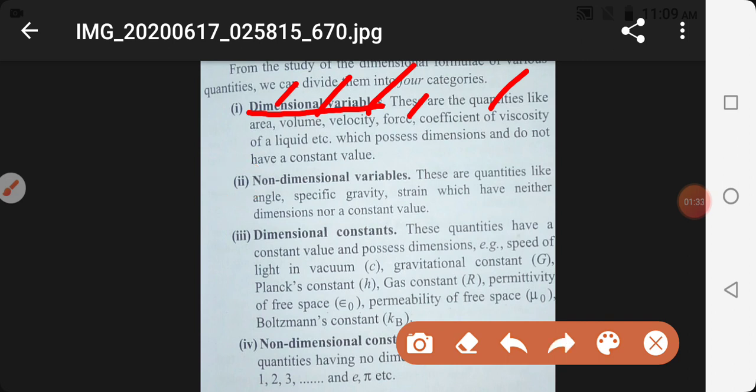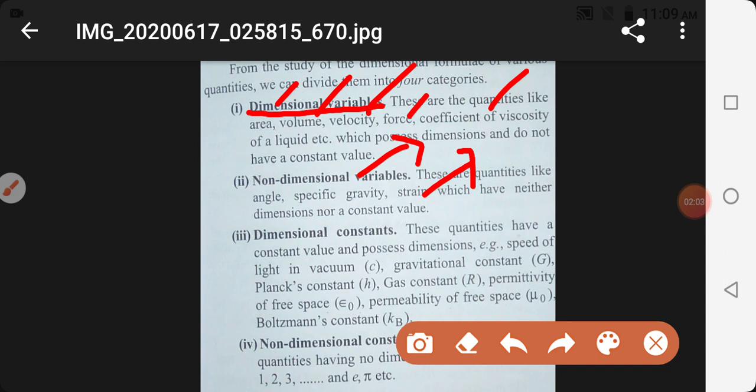But some physical quantities don't have a dimensional formula, and that is the second category. Angle is a physical quantity, but it does not have any dimensional formula. It has a unit, radian. Specific gravity, also known as relative density, is unitless, and therefore it does not have any dimensional formula. Strain is a unitless quantity, and therefore it doesn't have a dimensional formula.